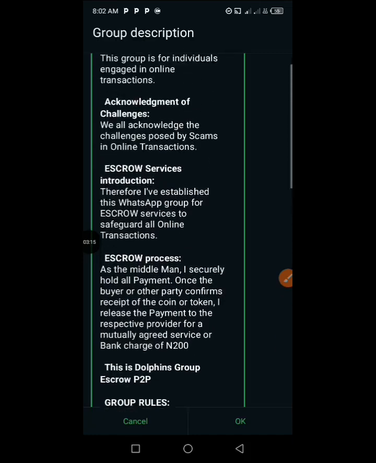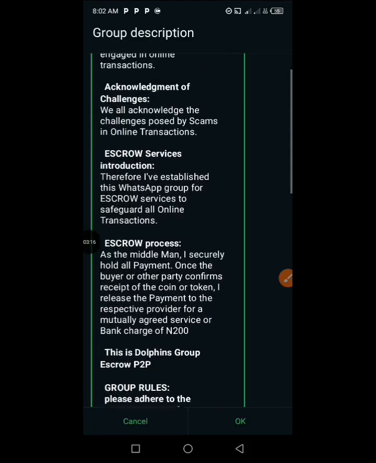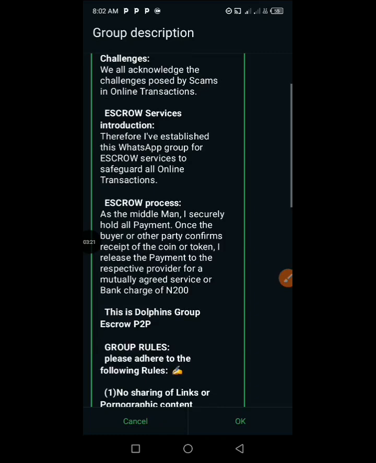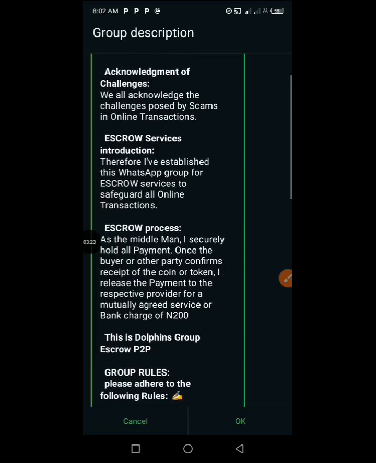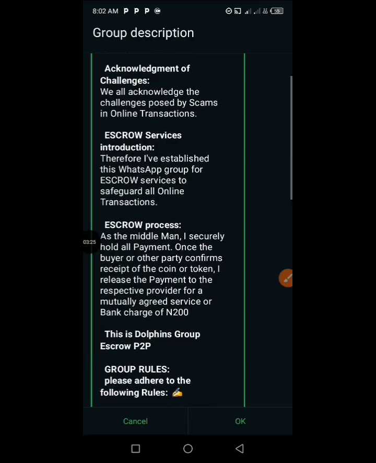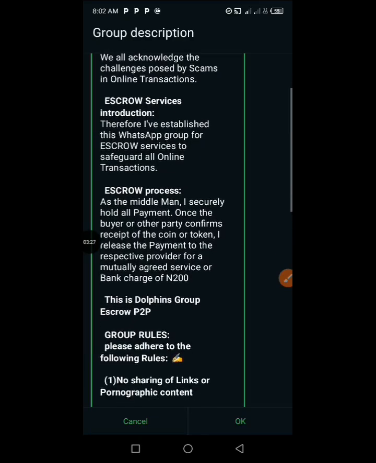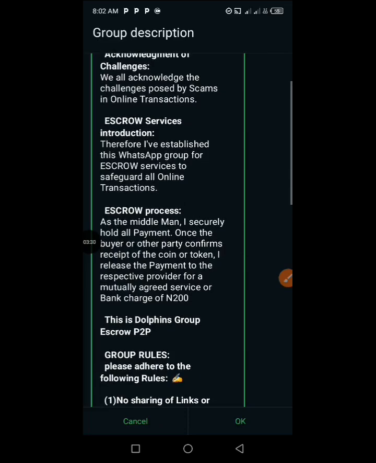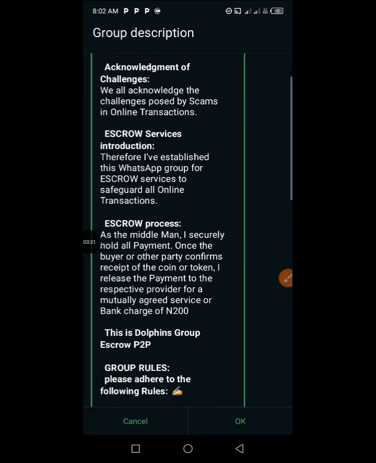But if you are sending any form of money to the admin's account, do not use the word crypto, or else your money is going to get frozen, and you are not going to be receiving any money or any transactions from the admin.